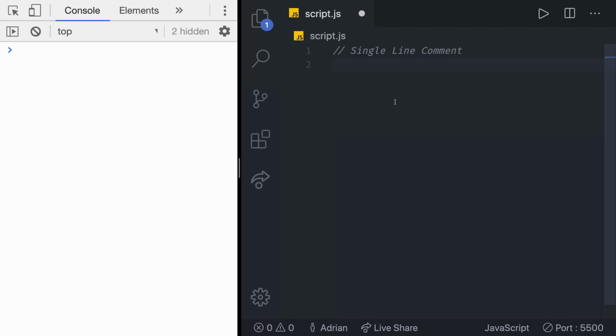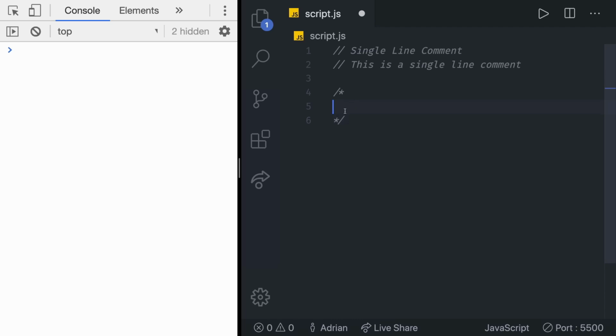In a single line comment, anything that follows the two / characters, as you can see, // will not be processed by the JavaScript interpreter. Single line comments are often used for short descriptions of what the code is doing. So right now we can just say "test," or we can say "this is a single line comment," just like that. Now let's do a multi-line comment. A multi-line comment starts with a / sign. Then we can spread it over however many lines we want, and then we do an asterisk and then /.